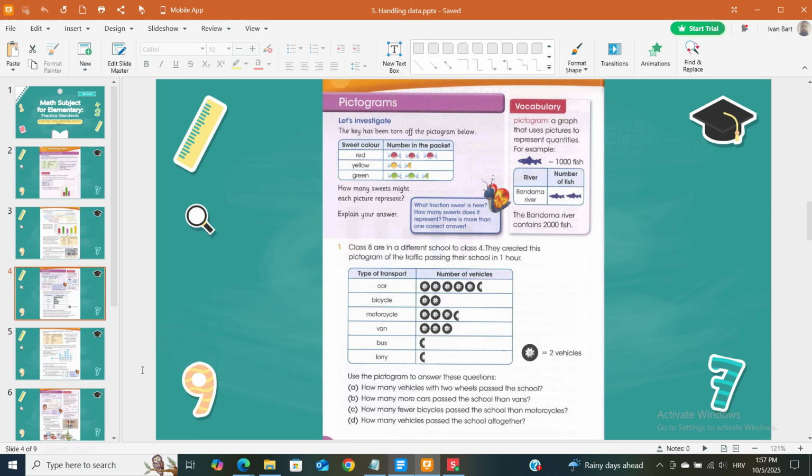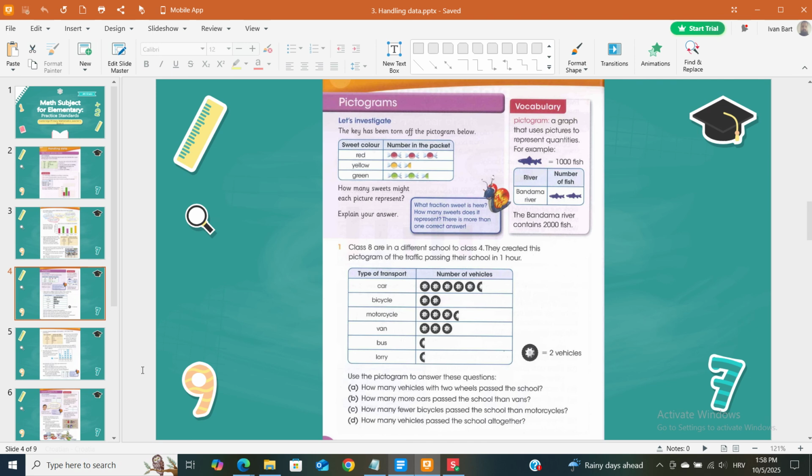The Bandama River contains 2,000 fish. 1. Class 8 are in a different school to Class 4. They created this pictogram of the traffic passing their school in 1 hour. Type of transport: car, bicycle, motorcycle, van, bus, lorry. Number of vehicles. Use the pictogram to answer these questions.